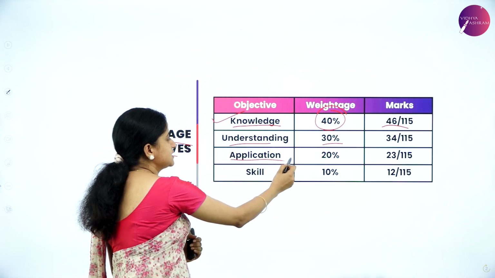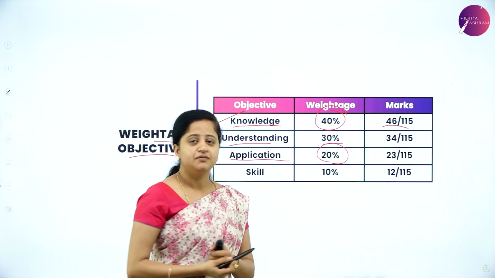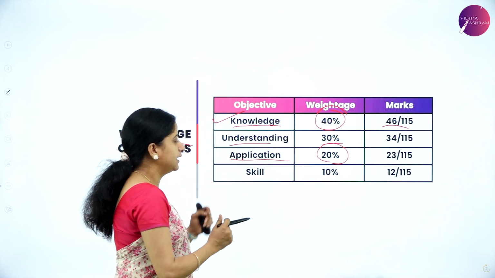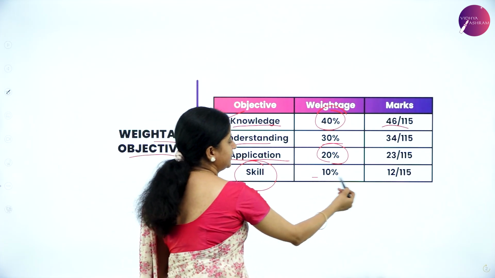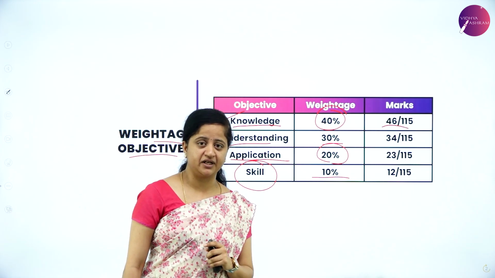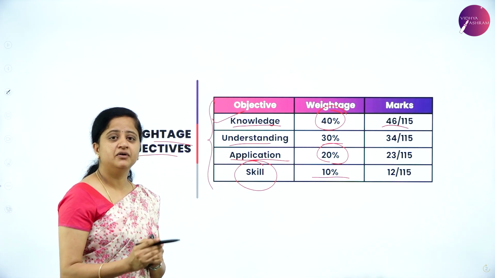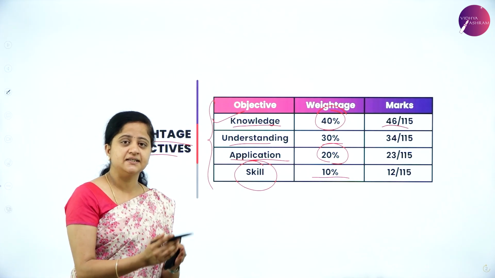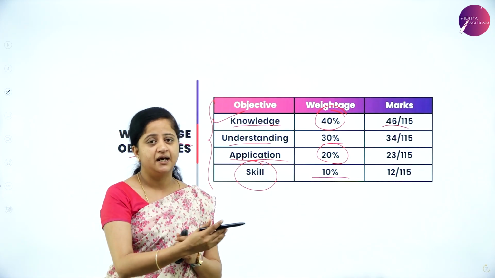Application based questions also you will be having, and that is about 20%, which means out of 115 marks, 23 marks is about applications. And skill based questions also you will be having, that's about 10%, which means almost 12 marks out of 115. So these are the objectives weightage about your question paper. So going forward, let us discuss what are the chapter names, what is the weightage, how to make the strategy to get good marks, and so on.